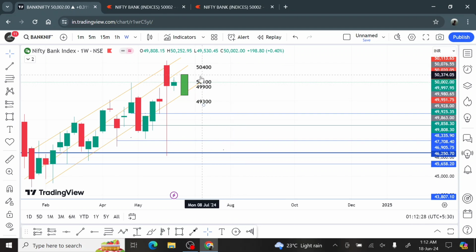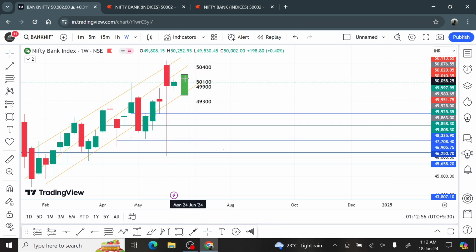My levels for this week are 50,400 if it goes upside. I believe that the high will be 50,400 and the low will be around 49,300. And we can take trade between 50,100 and 49,900. अगर 50,100 break हुआ, currently it is closed at 50.